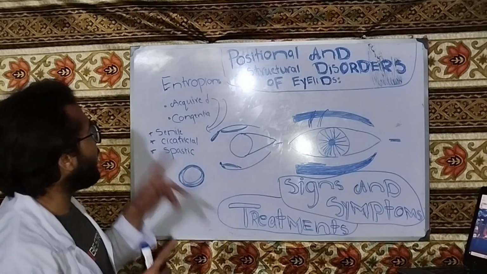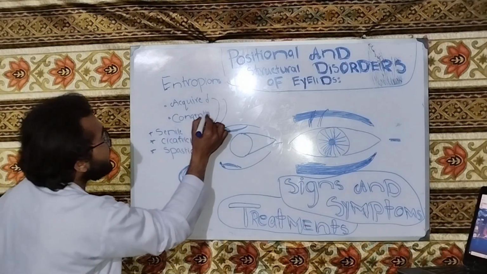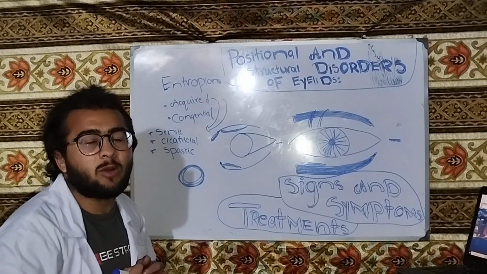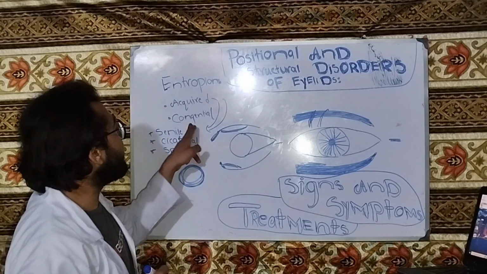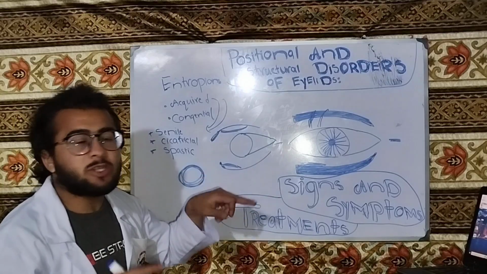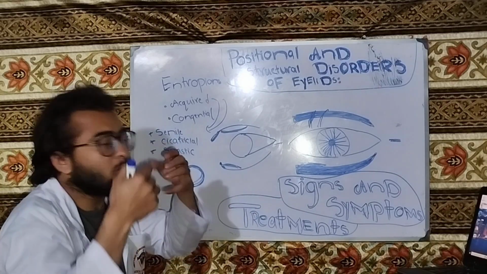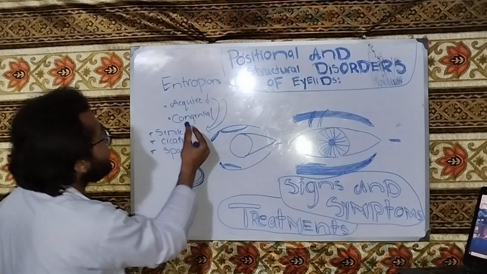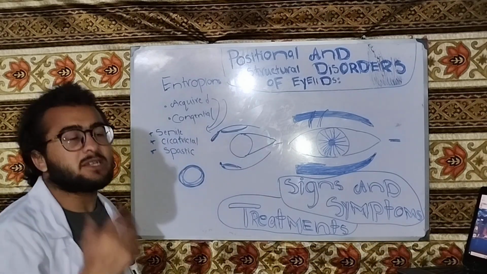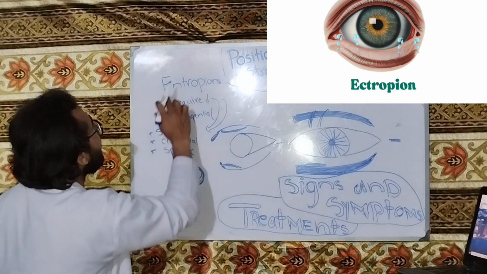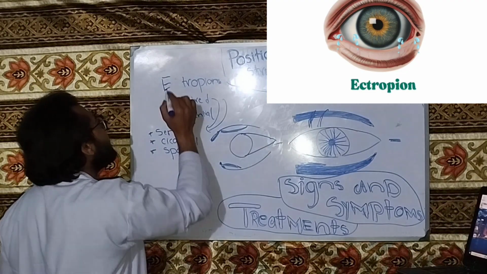Okay, so the congenital entropion is a congenital deformity of the tarsal plate. If there is a congenital deformity of the tarsal plate, there will be inward movement of the lid margins, and this condition is bilateral and congenital. Now ectropion is also like this. Okay, similar thing.